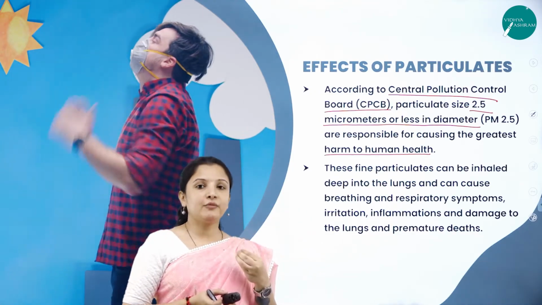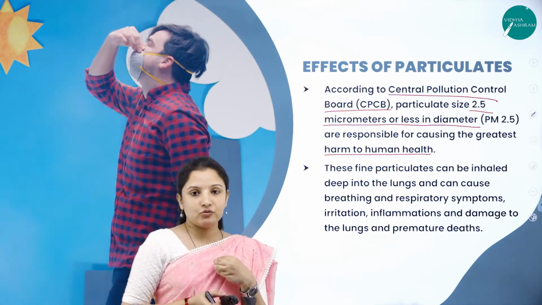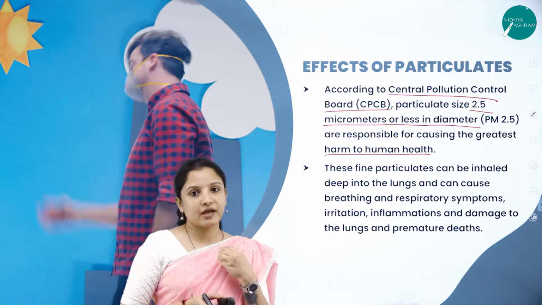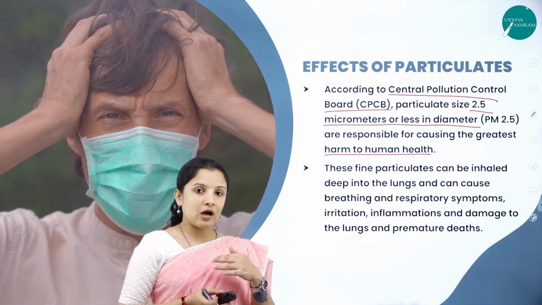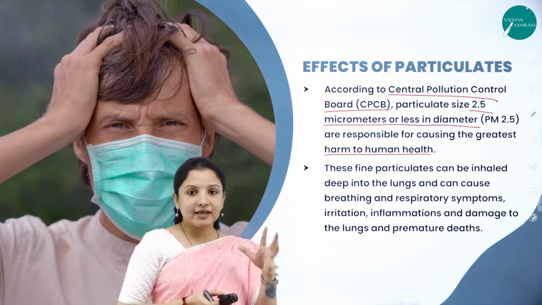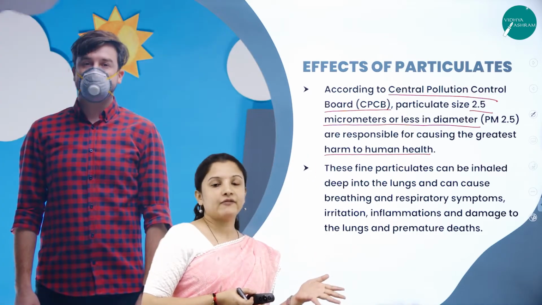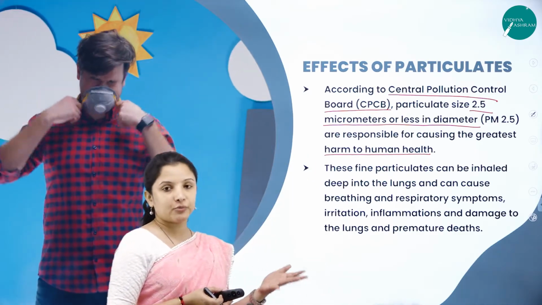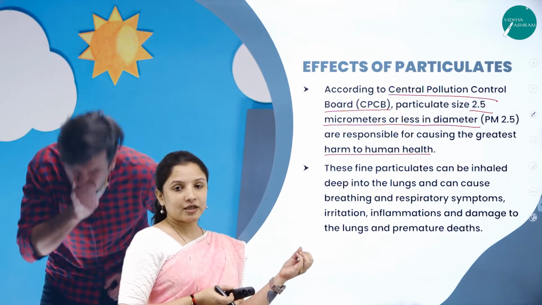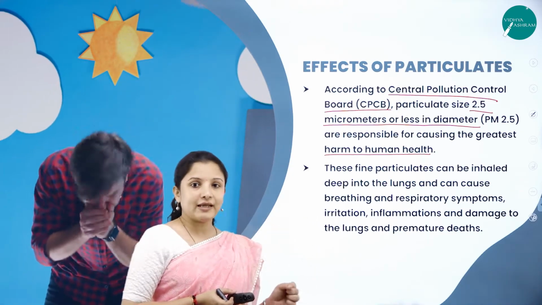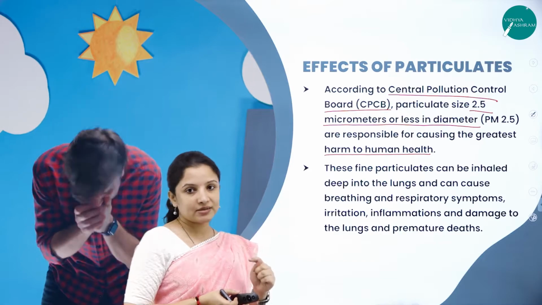And when it is inhaled by human beings, it will enter the lungs and cause a lot of respiratory problems. So these particulates, which are very light in weight because they have a size of 2.5 micrometer or less in diameter, will be collected. To collect them, the electrostatic precipitator is needed.